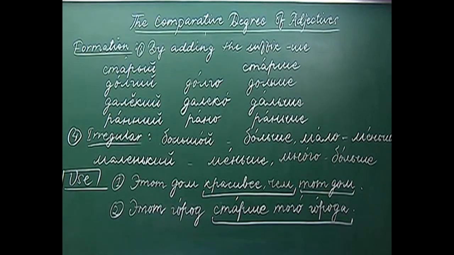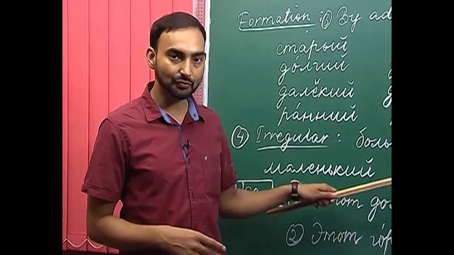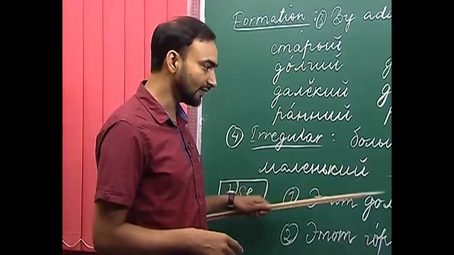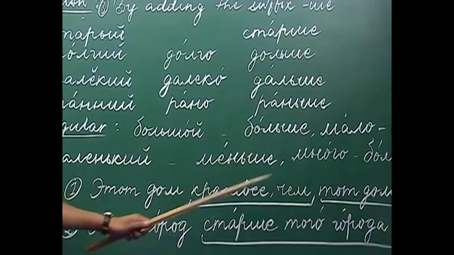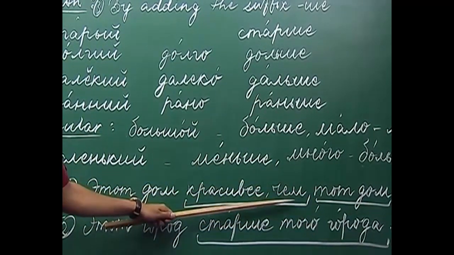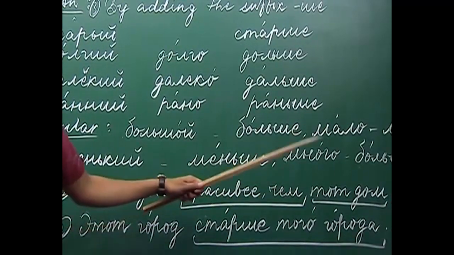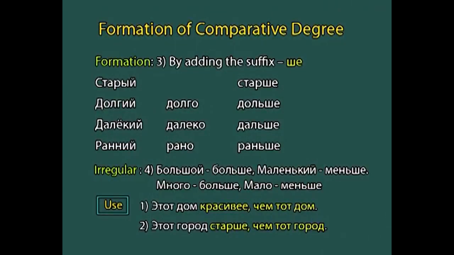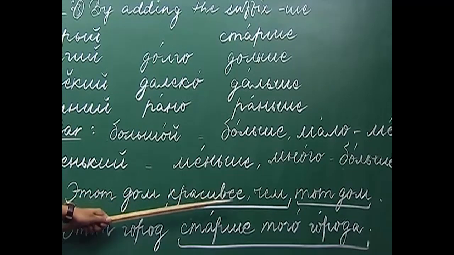So, now the question comes: how do we use the comparative degree in a sentence? There are two ways in which we can use the comparative degree in a sentence. The first one is by using the nominative case of the noun with which something is compared, preceded by the word chem. Let me repeat: we can use the comparative degree with the nominative case of the noun preceded by the word chem, and you have to remember that before chem we have to put a comma.